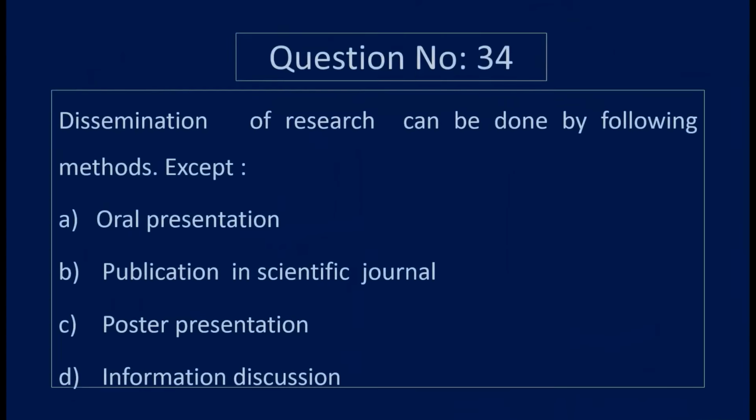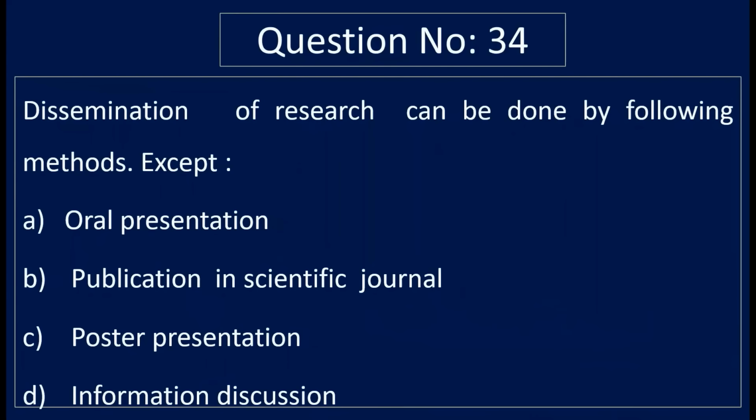Question number 34. Dissemination of research can be done by following methods except option A, oral presentation. Option B, publication in scientific journal. Option C, poster presentation. And option D, information discussion. Correct answer is option D, information discussion. Dissemination of research can be done by following methods except information discussion.